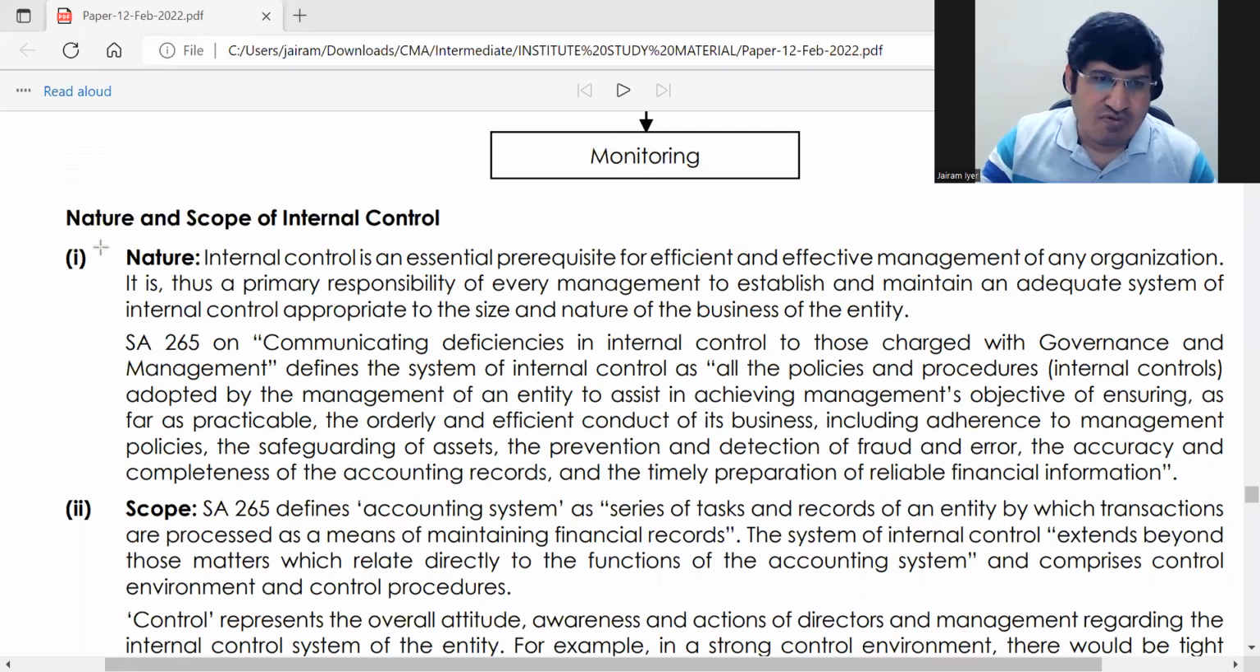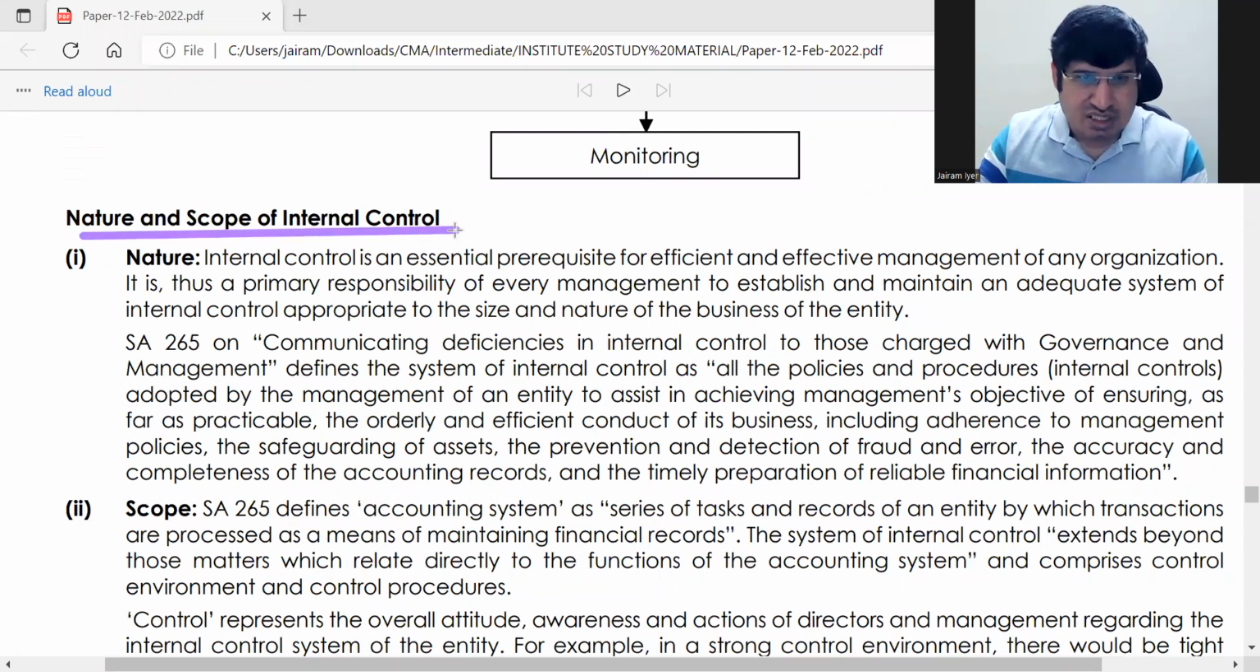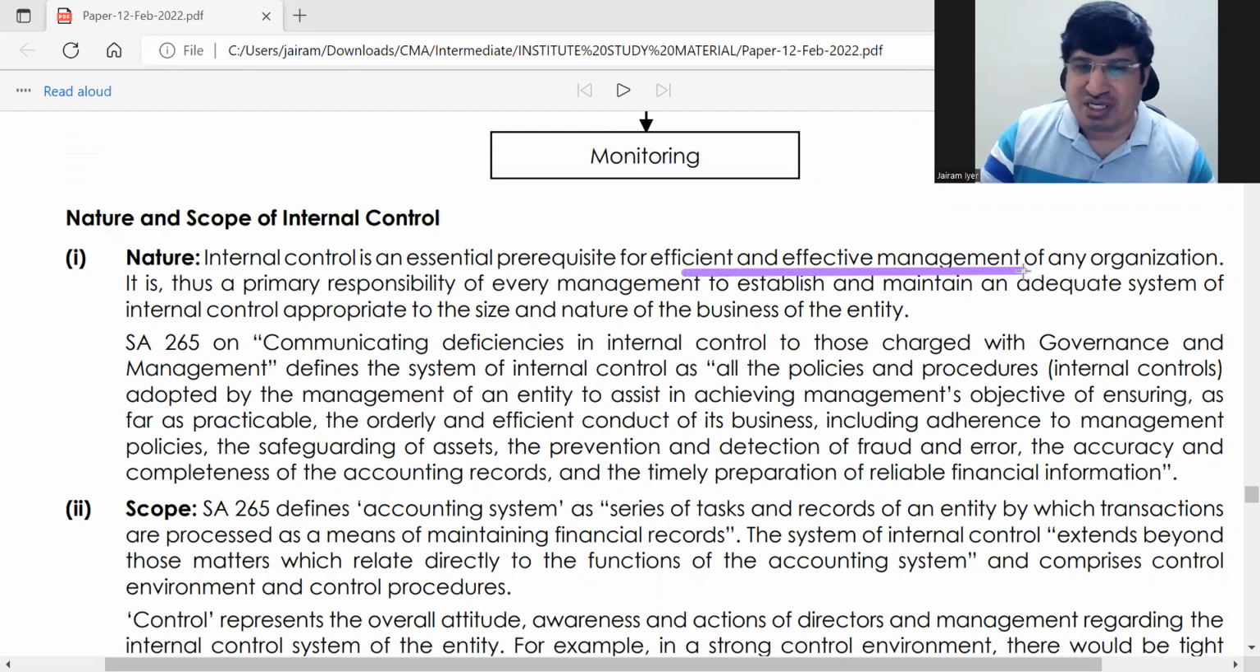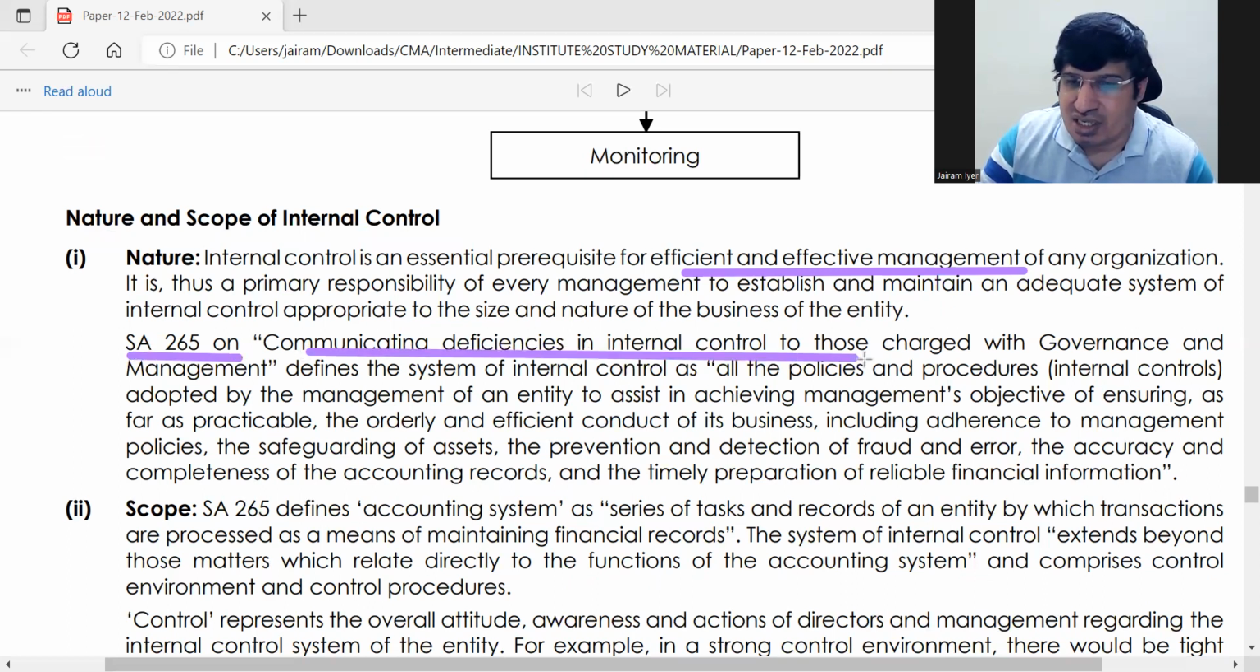So nature and scope of internal control. Next point. So nature is, first, what is internal control? Internal control किस type का होता है? So nature of internal control is, it is very important for efficient and effective management. When the control is proper, only then there will be efficient and effective management. For this, they have quoted SA 265: Communicating deficiencies in internal control to those charged with governance and management.